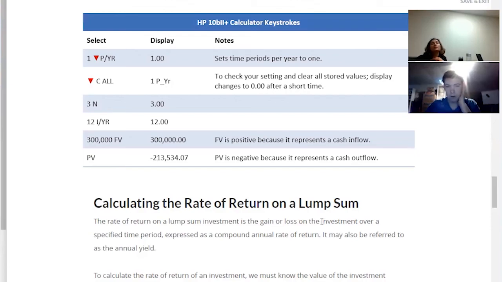So that's how we calculate present value. The good thing is they will give you 3 of these out of 4, and they will ask you to calculate the 4th one. So all you have to do is store the numbers that are given in the variables, and just press the one that's not there.